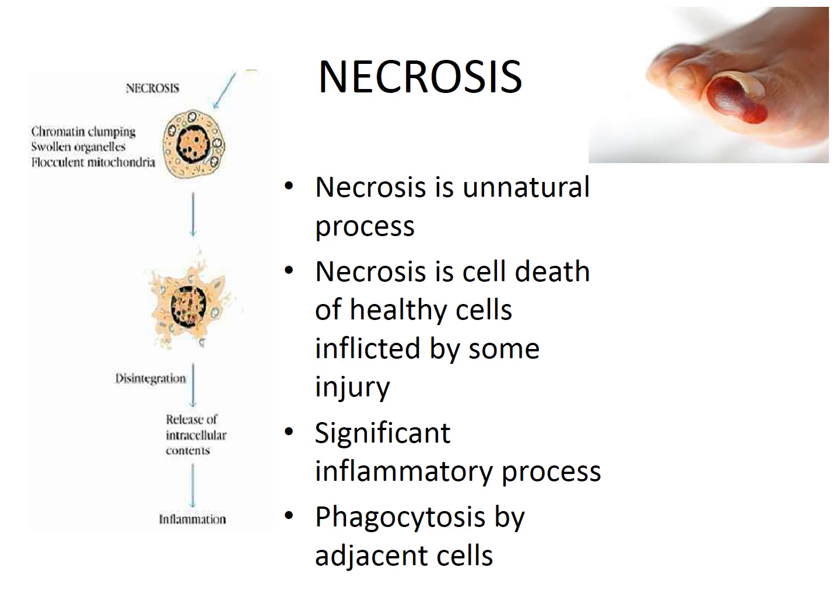Then we have this process of necrosis, by which the cells inflicted by injury are removed. Second, it is not a physiological phenomenon, it is a pathological condition. During pathological conditions we have this necrosis, and third important thing, it is associated with an inflammatory process.